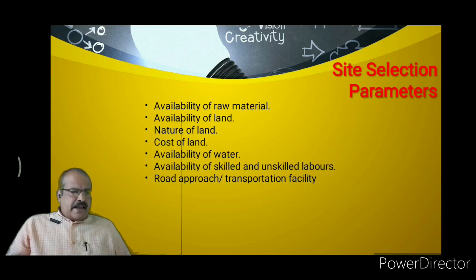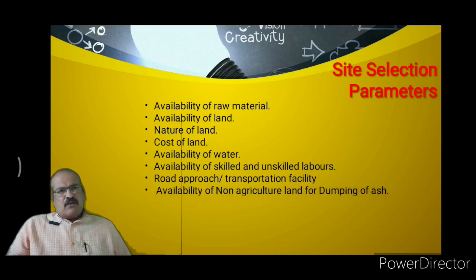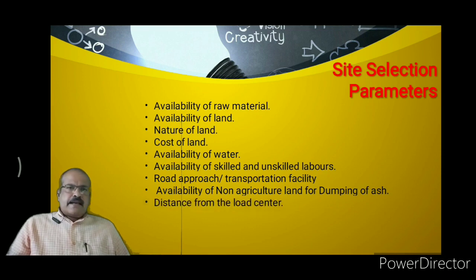Then the next site selection parameter is road approach or transportation facility. The steam power plant site must be selected in such a way that there is a proper road approach, or a proper transportation facility for the raw material, for the labor, or for the transportation of machineries. So the road approach and the transportation facility play a very important role in site selection.